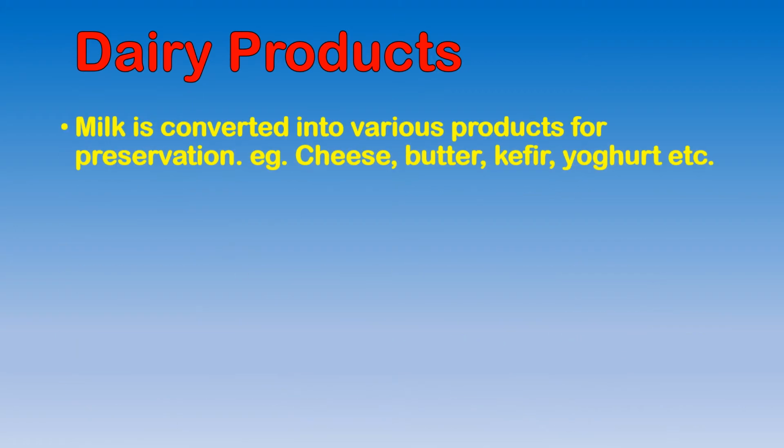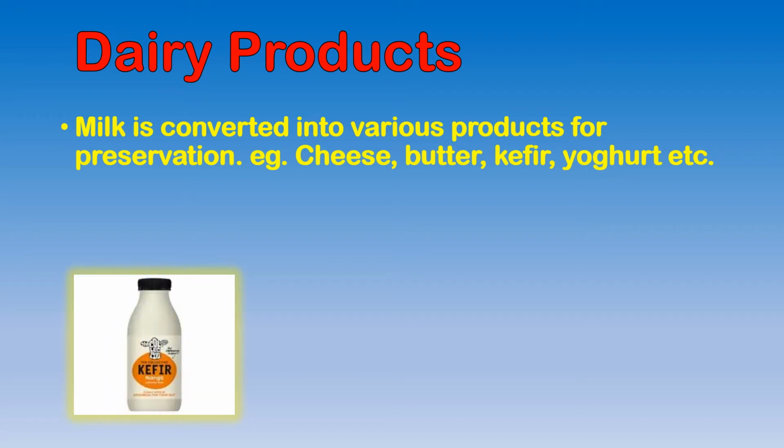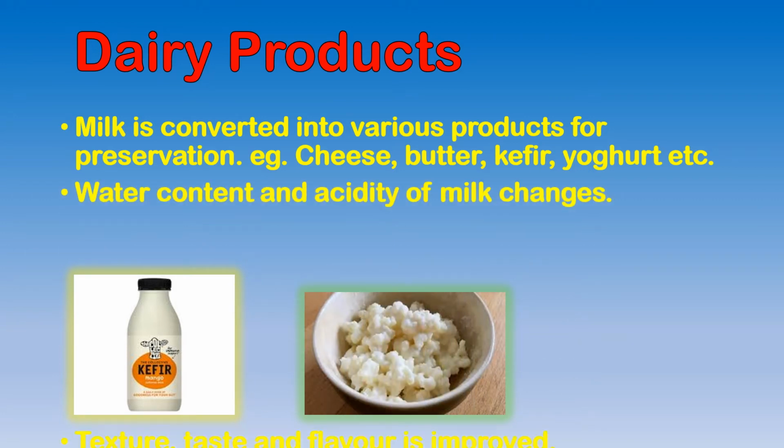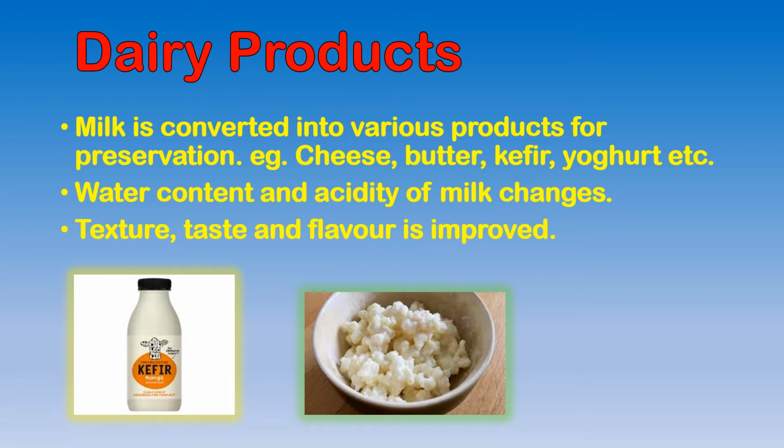Dairy products. Milk is converted into various products for preservation. Milk cannot be kept for a long time. So therefore we make cheese, butter, kefir, yogurt, etc. This is kefir grains. Water content and acidity of milk changes when microorganisms are added to it, and the texture, taste, and the flavor of the product is improved.